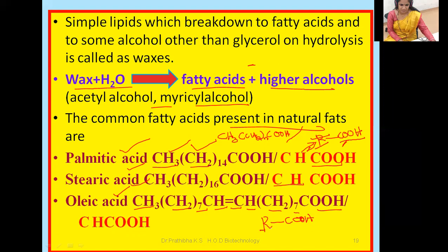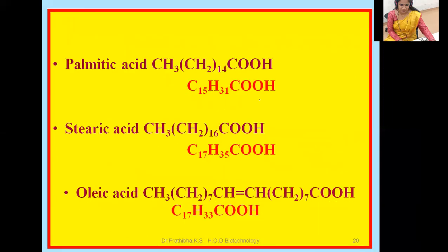Okay, this R will tell us how many carbon atoms and how many hydrogen atoms. You need to tell me. Oh, you have made a note. So in palmitic acid, how many carbon, how many hydrogen? In palmitic acid, you can see the presence of 15 carbon atoms and 31 hydrogen.